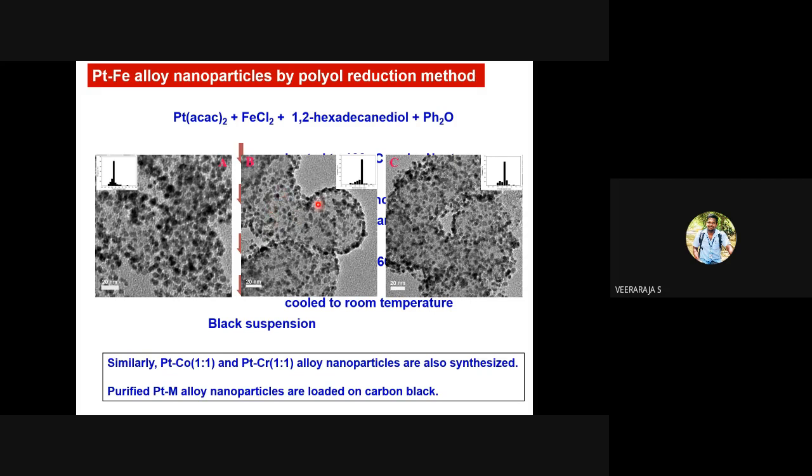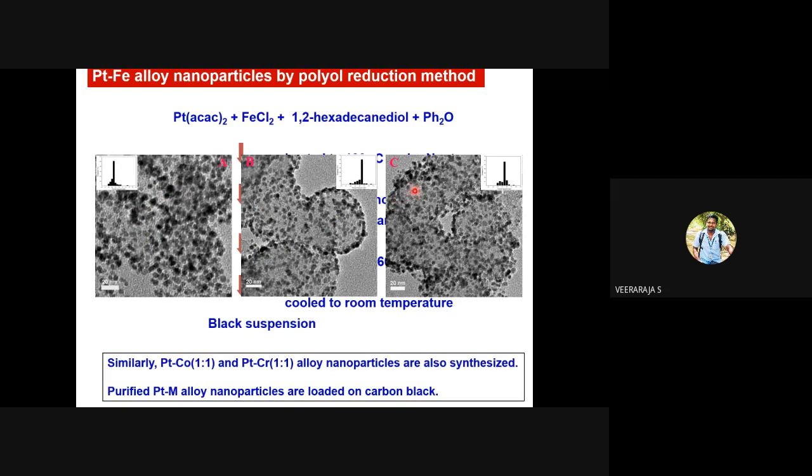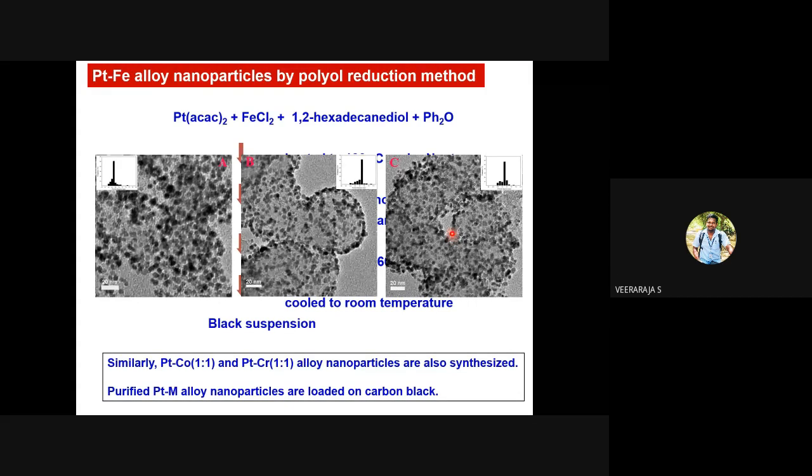The particles are highly dispersed, not much agglomerated, and here the particle sizes look larger and here a little smaller. So this polyol reduction method or chemical precipitation reduction method will help you manipulate the reaction conditions in such a way that you will be able to get the desired morphology, size, shape, and distribution of the nanoparticles.